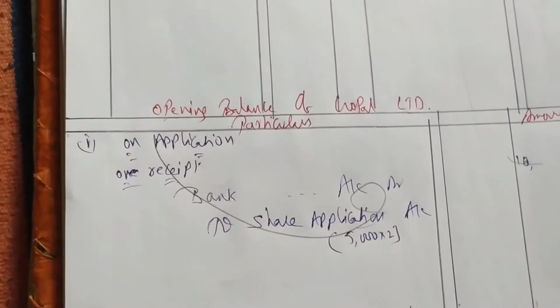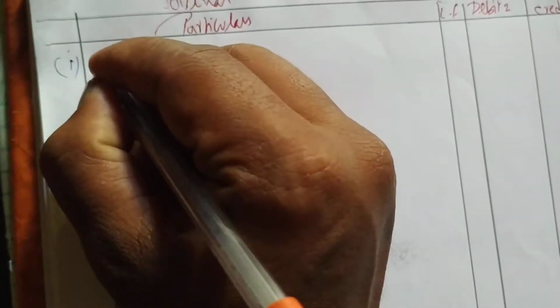Wait, sorry, I have written entries in the balance sheet, so strike off. So let us write here. So on application, we have tried 2 entries. So like this mistakes you all will also do in exam, be careful.